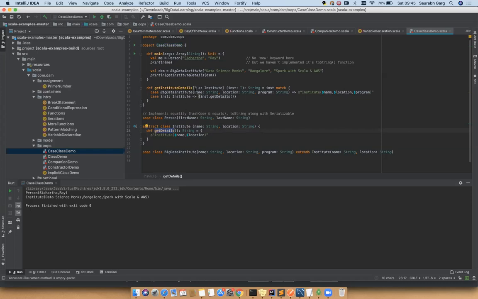In the RDD sessions, you saw a whole bunch of T, U and other type parameters. They are defined in this way. Here, T <: Institute means you can call this getInstituteDetails function by passing any object which is of type Institute or its child class objects.